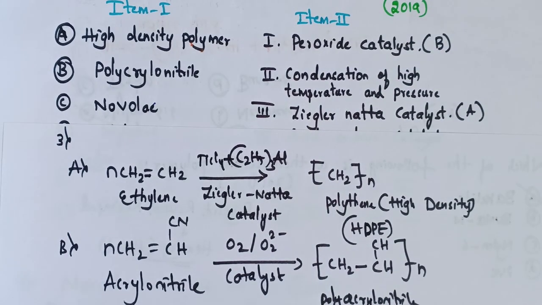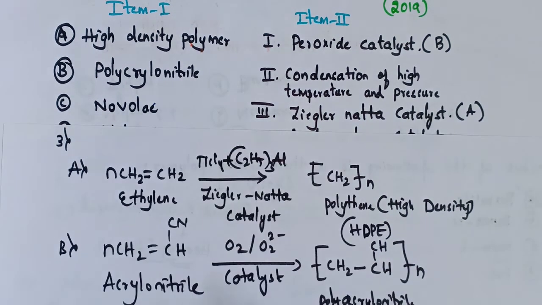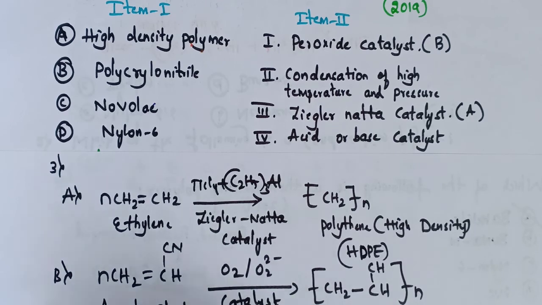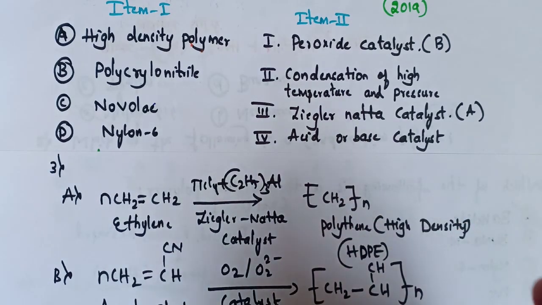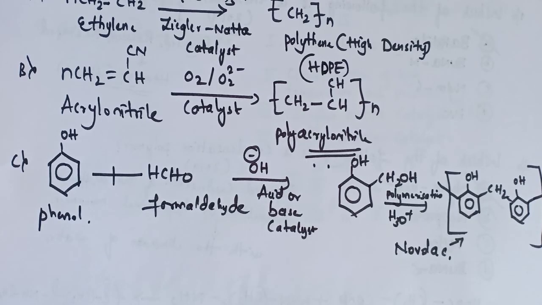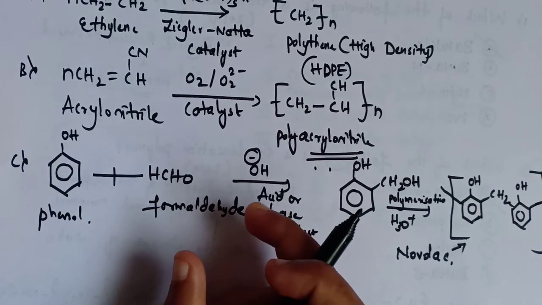Now coming to the C, that is Novolac. This Novolac requires acid or base catalyst. So let's write the reaction here. See here, it is phenol and it is formaldehyde.